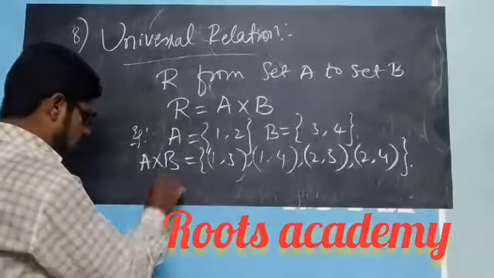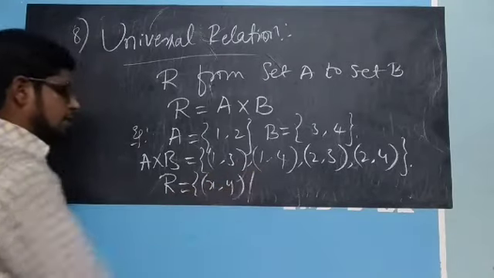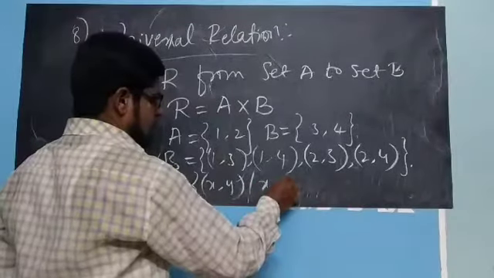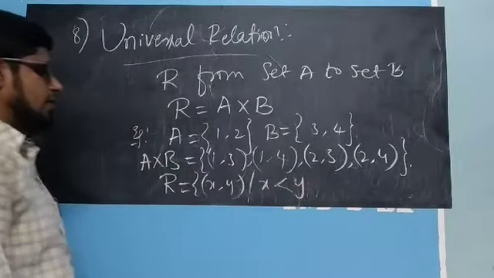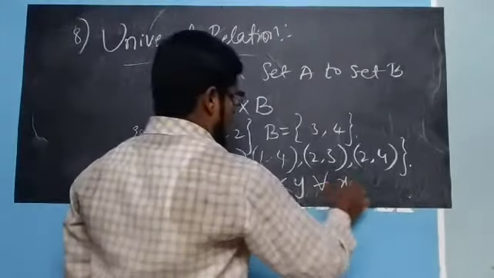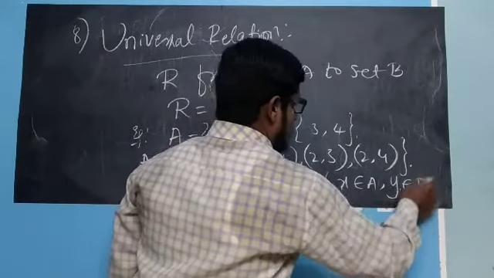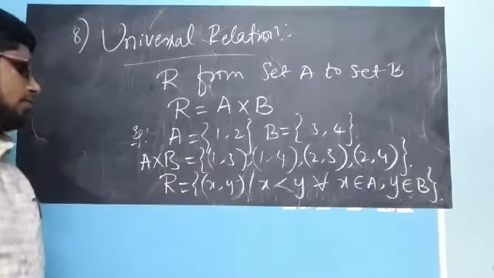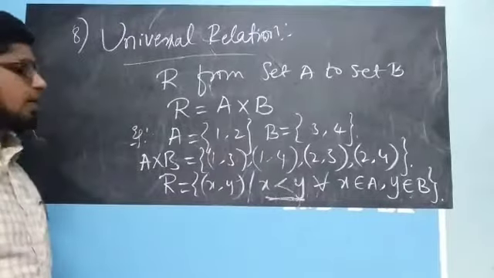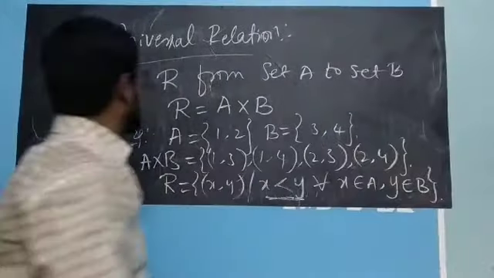Now the relation here is (x, y) such that x is strictly less than y, for all x belongs to set A and y belongs to set B. So let us check what elements will come in our relation.